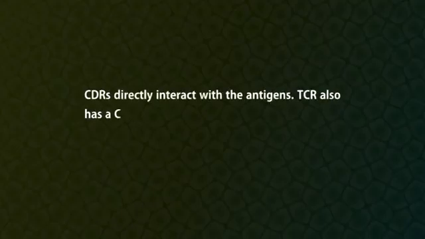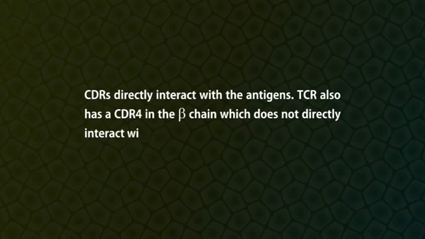The TCR variable domain has three hypervariable regions that form the complementarity determining regions, or CDRs. CDRs directly interact with the antigens. TCR also has a CDR4 in the beta chain which does not directly interact with the antigen. After the constant region domain, each TCR chain has a connecting sequence containing a cysteine residue which forms interchain disulfide bonds and holds the two chains together in a TCR heterodimer.